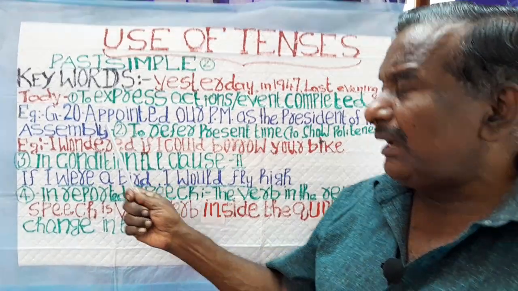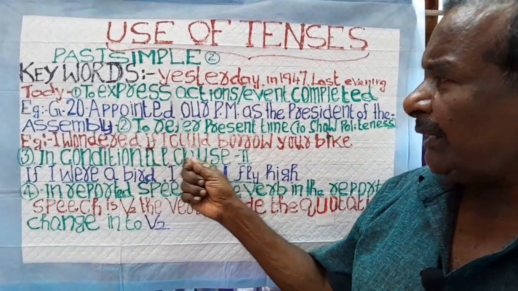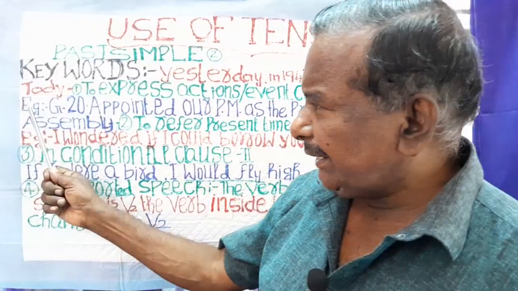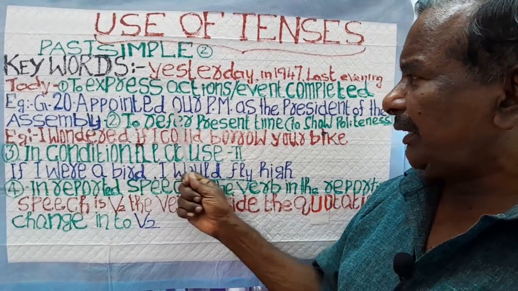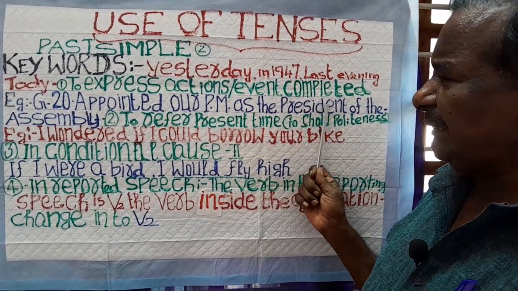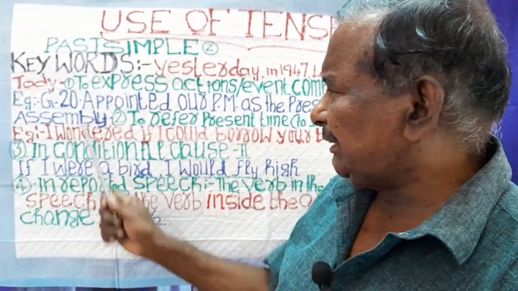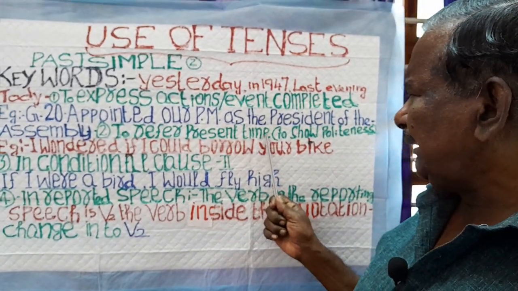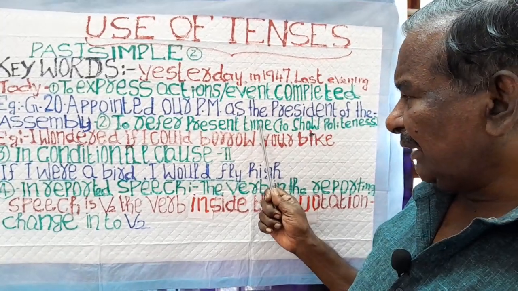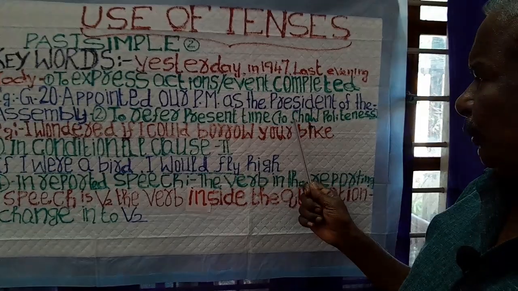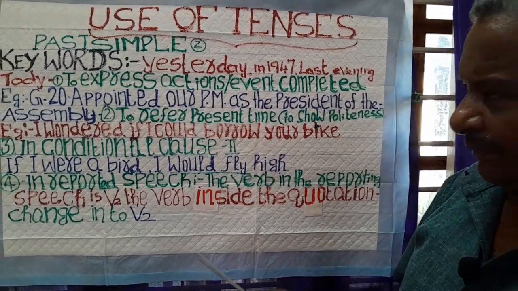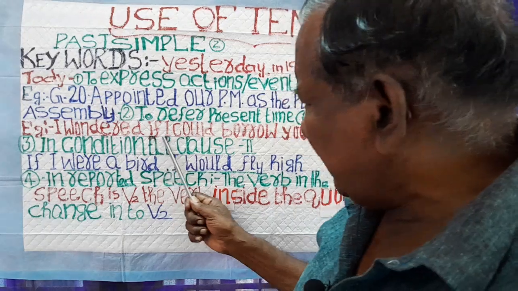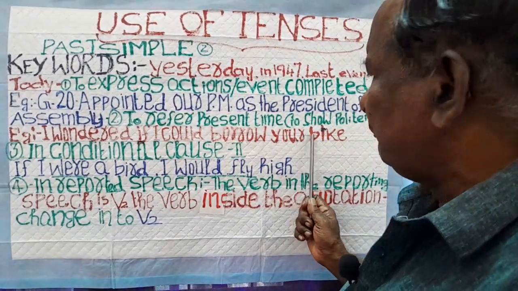So, one of the rules is to express actions or events completed. I have given the example. G20 appointed our Prime Minister as the President of the Assembly. The second thing is to refer to present time, or to show politeness. For example, I wondered if I could borrow your bike.